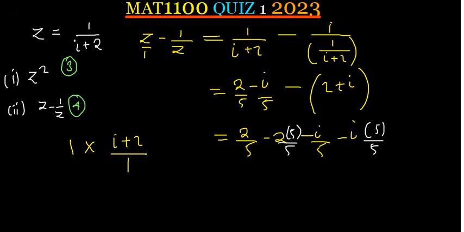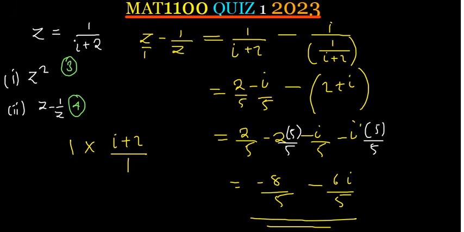So since the denominator is the same, it is 5, just add what's on top. 2 times 5, we know that's 10. So that will be 2 minus 10, that is going to be negative 8 over 5. Same with the one on top there. Negative i minus 5i, that is going to be negative 6i over 5. So we have expressed it in the form a plus ib. Very simple.